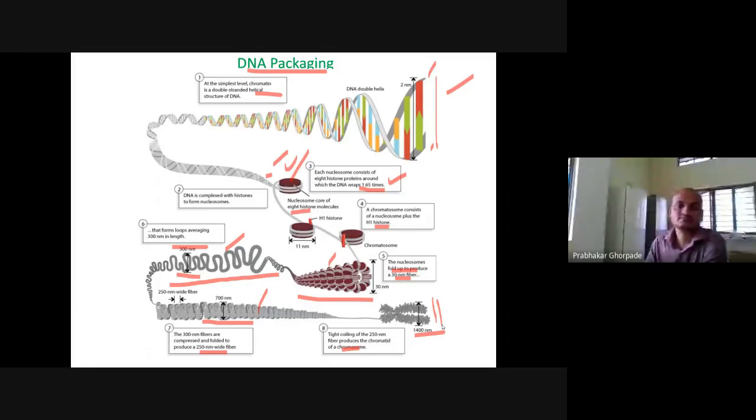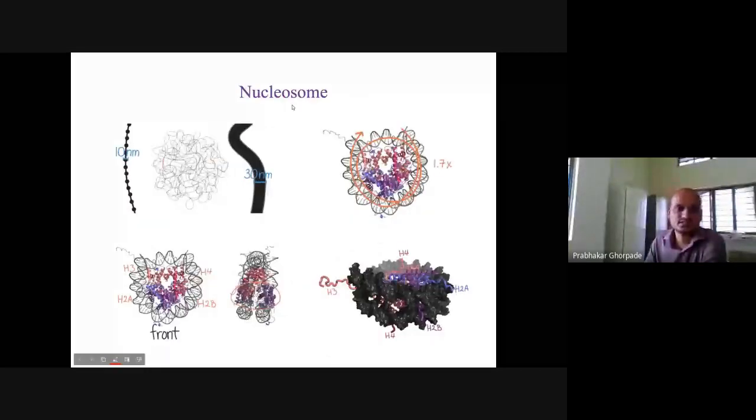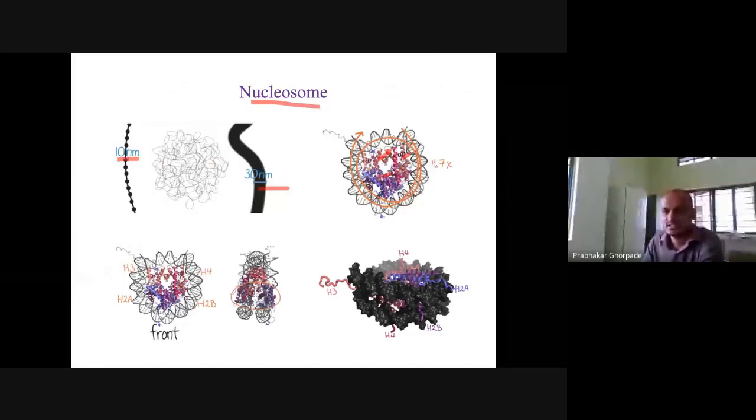So this is the nucleosome, 10 nanometer fiber, 30 nanometer fiber, and this is a nucleosome. These are the histones. Inside are the histone molecules, and this is how the DNA wraps around. So we were saying the DNA wraps around 1.7 times. This DNA starts here and wraps around 1.7 times, and these are the histone molecules in duplex form: 2 H2A, 2 H2B, 2 H3, 2 H4. These are the histone molecules, and this is the three-dimensional structure of the nucleosome.